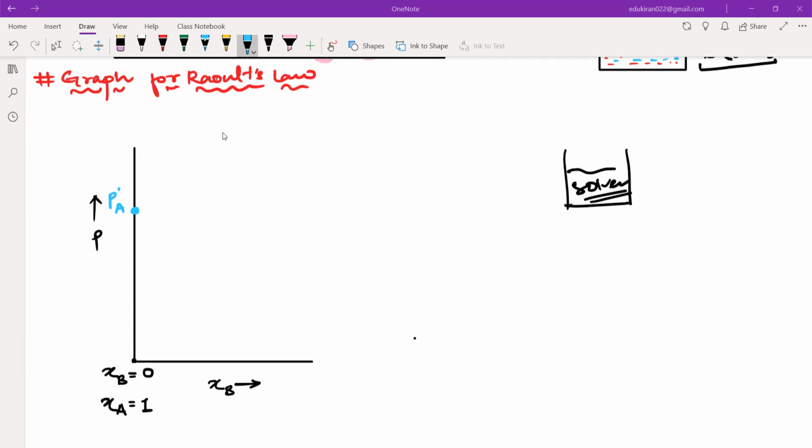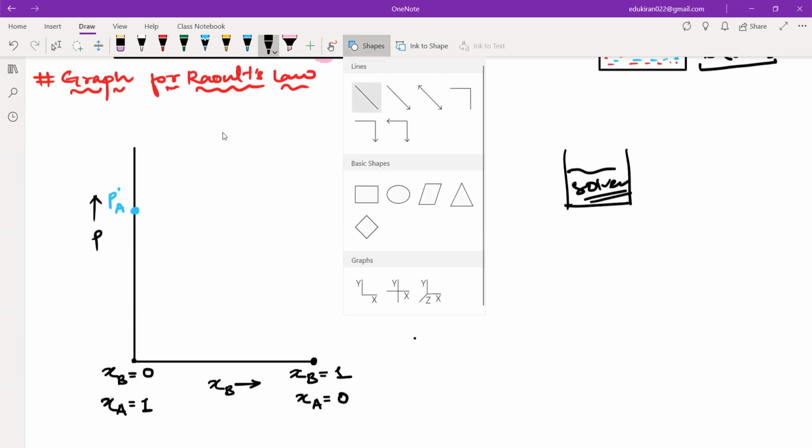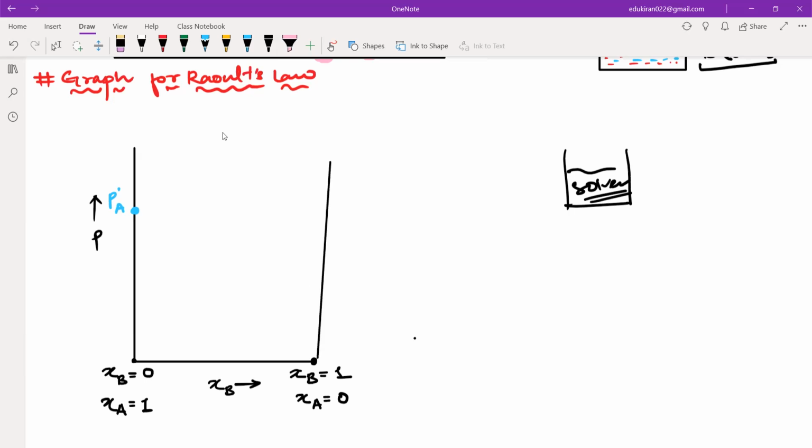Okay, similarly chi B कहाँ तक चल जाएगा? 100 तक, 1000 तक तो नहीं जाएगा, है ना. It will be 0.1, 0.2, 0.3, 0.4, 0.5, and it will end 0.8, 0.9, 1, है ना. Chi B mole fraction cannot be more than 1, so this will be a point where chi B will be equal to 1 and chi A will be equal to 0. Is that right? Yes or no? Please tell me. Yes, sir.